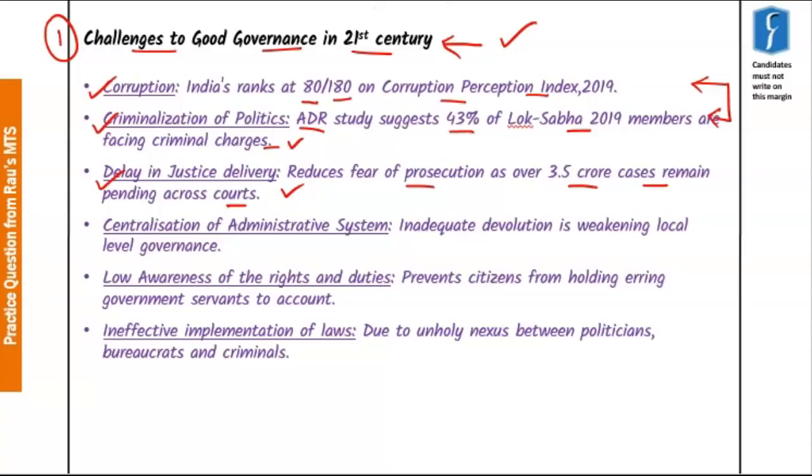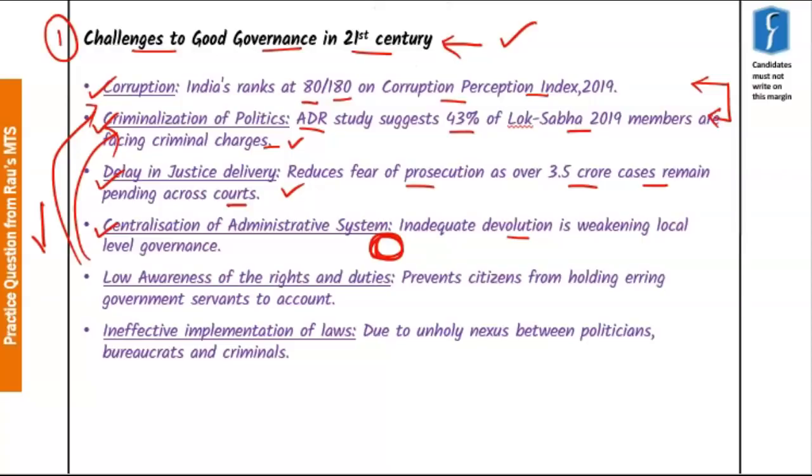Now the next important challenge is the centralization of the administrative system. Because of lack of adequate devolution of power, most of the power is concentrated at the top, and this feeds onto a red tapist and a bureaucratic culture wherein everything is decided at the top and power is limited in the hands of the few individuals. Such tendencies enhance the corruption and the criminalization of politics further.